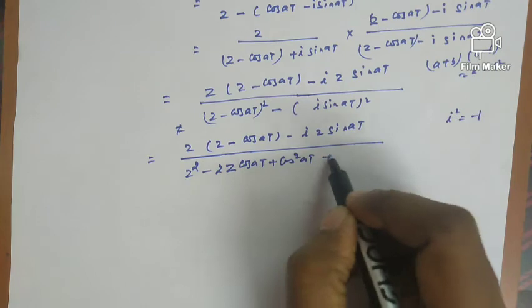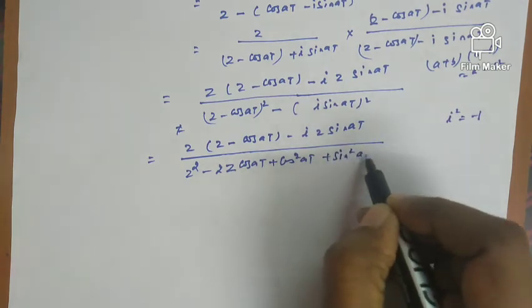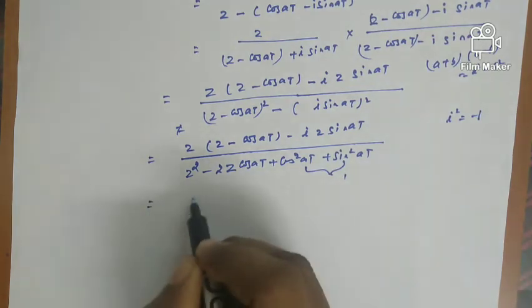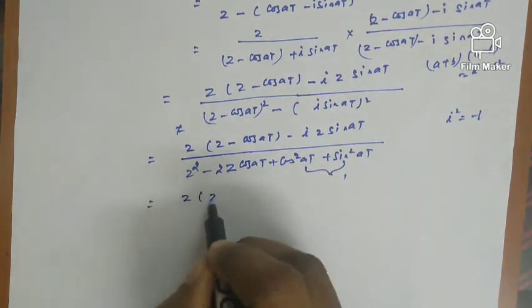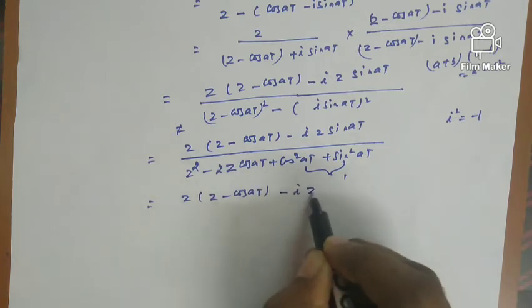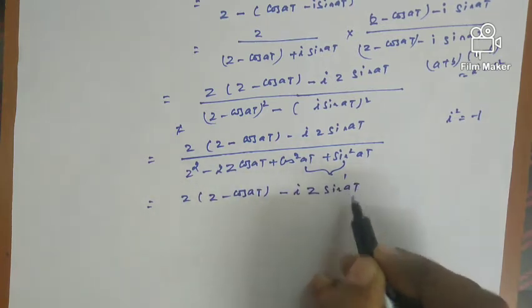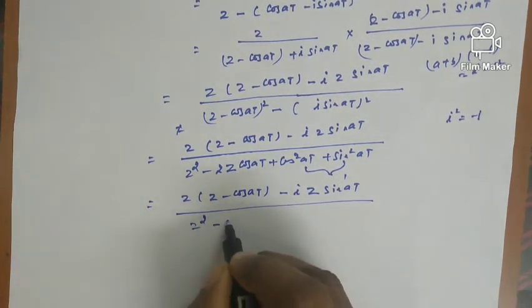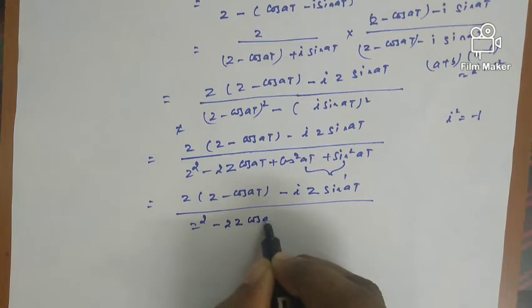So this will become sin square a t, and then cos square a t plus sin square a t is 1. So in the next step this can be written as z into z minus cos a t minus i z sin a t divided by z square minus 2 z cos a t plus 1.